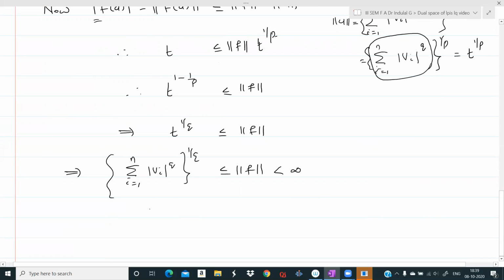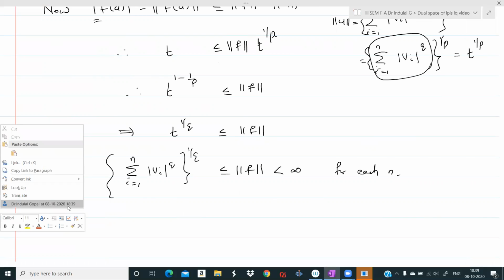That means this is less than or equal to norm F for each n. This is true for any arbitrary n.